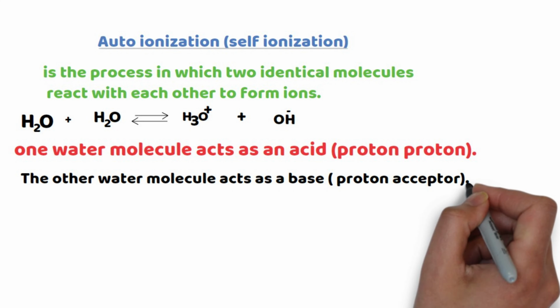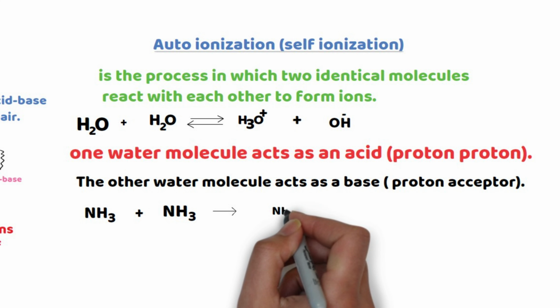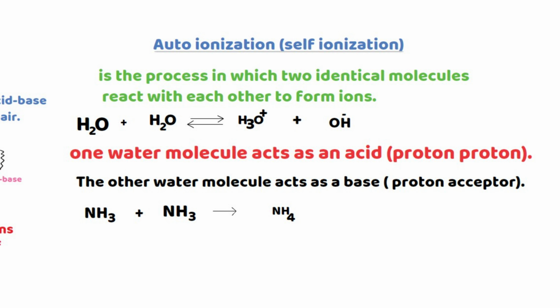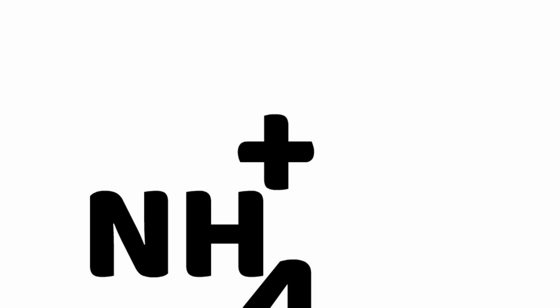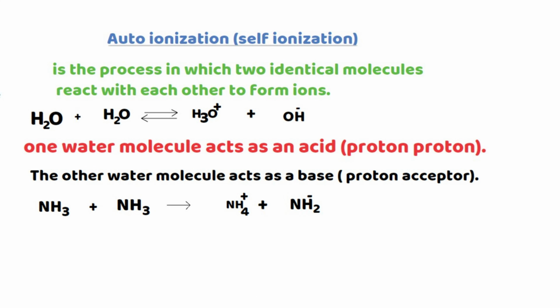Let me add one more example. Ammonia reacts with itself. Finally, it forms ammonium ion and amide ion. In this reaction, one ammonia molecule acts as an acid, a proton donor. The other ammonia molecule acts as a base, a proton acceptor.